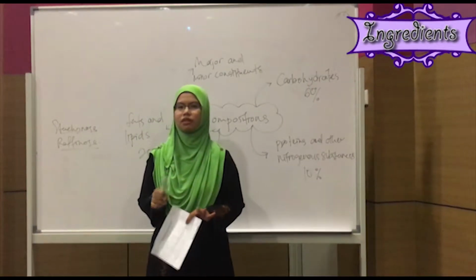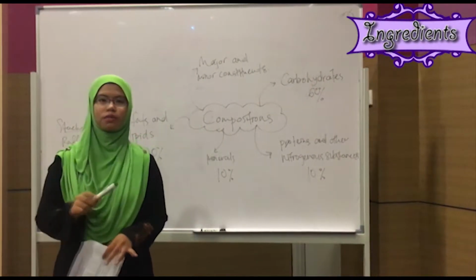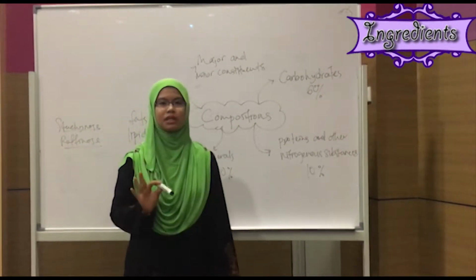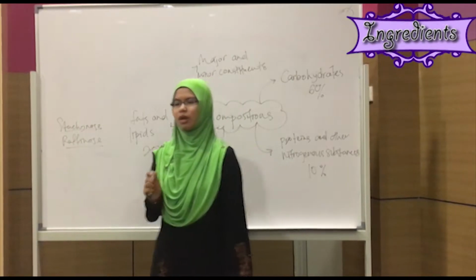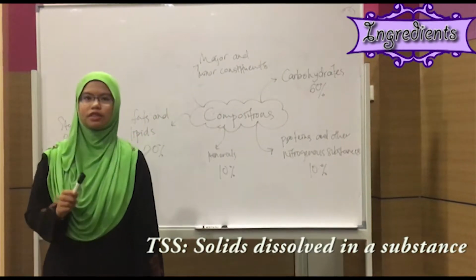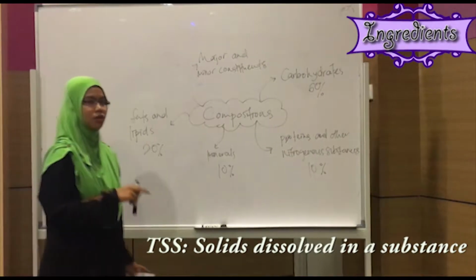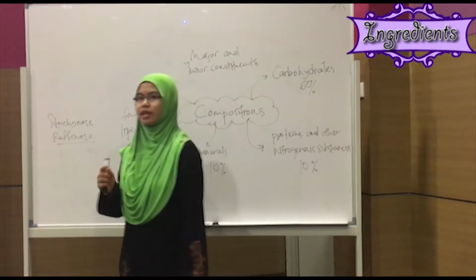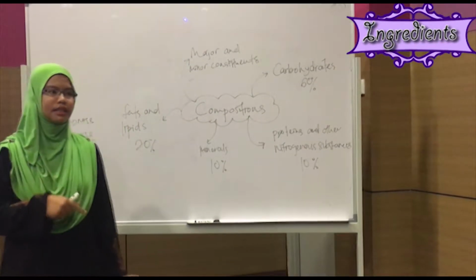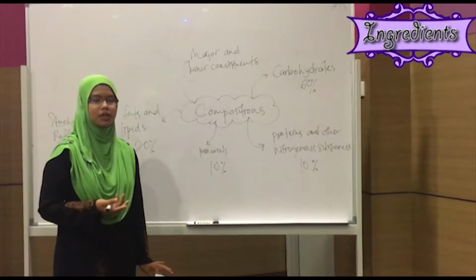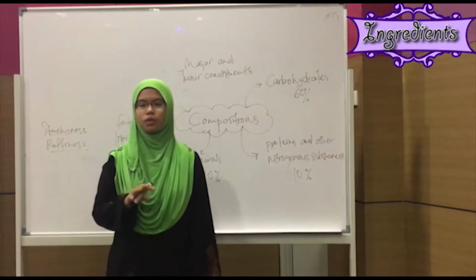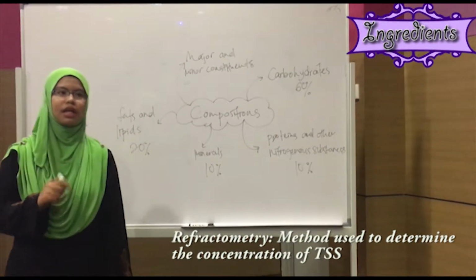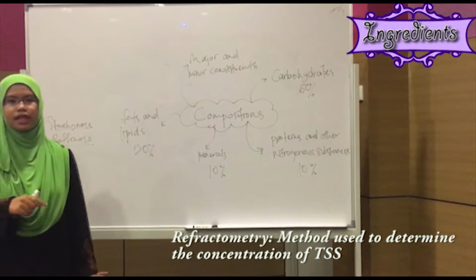So now we will talk about the composition of the soy molasses itself. Typically, soy molasses contains about 50% total soluble solids. What are total soluble solids? They are the solids that are dissolved within a substance. In our daily life, a common total soluble solid that we can find is sugar. A technique that we use to measure the concentration of total soluble solids within a substance is called refractometry, and it is used extensively in the food industry.